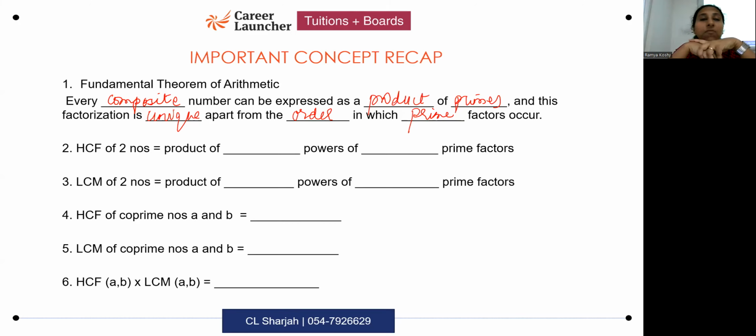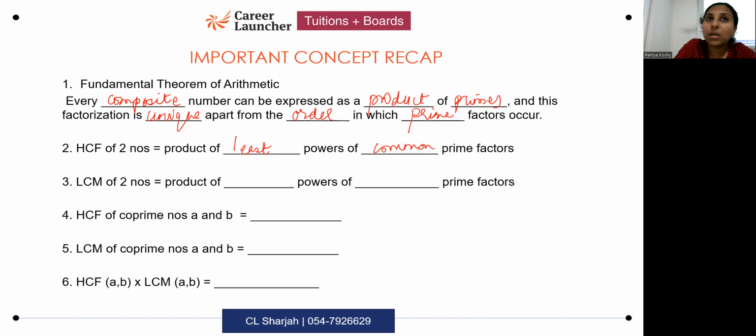What is the highest common factor of two numbers? Once you have prime factorized, how do you find the highest common factor? Highest common factor is not the product of the highest pairs. It's a product of the least, the smallest pairs, of which prime factors for the two numbers? Common prime factors. It is the product of the smallest pairs of only the common prime factors.